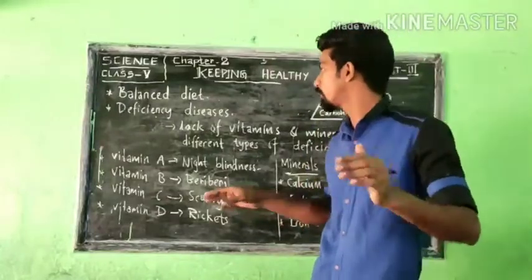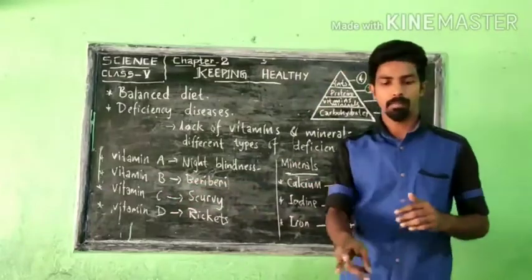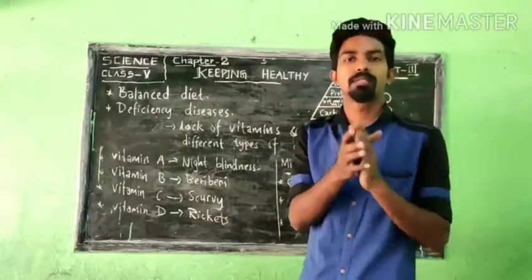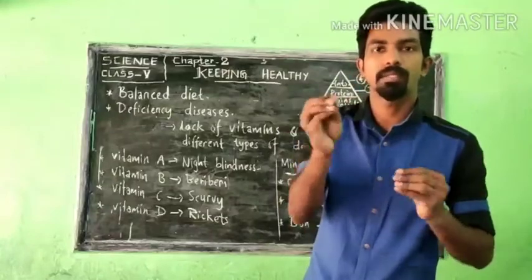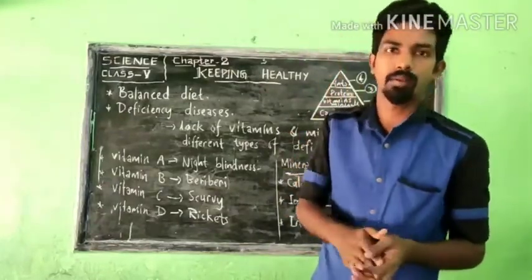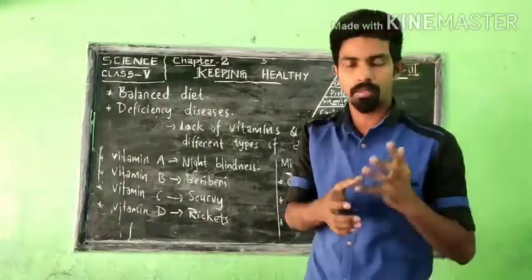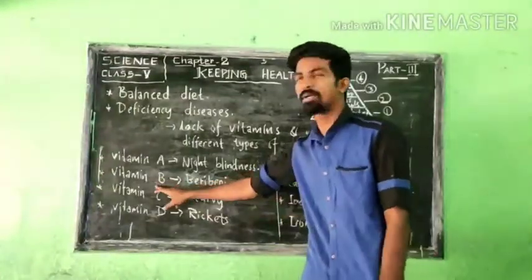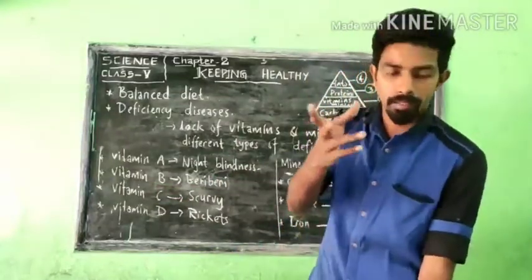So what must we do? We must take food which contains more vitamin B. Those foods are sprouts. Sprouts means different types of chana, then pea, etc. We put them in water, then the next day they will grow. As we studied the growing of plants, you can eat that, which is rich in protein. Such food you must include in your daily diet, which will provide your body vitamin B. Sprouts, then whole grain cereals like atta, then matar, etc.